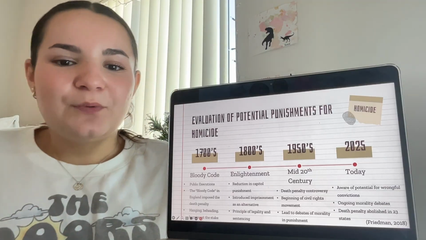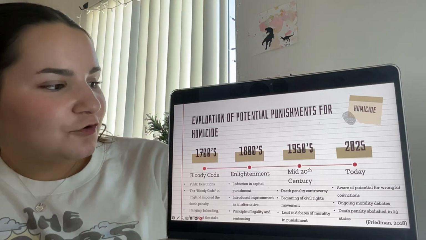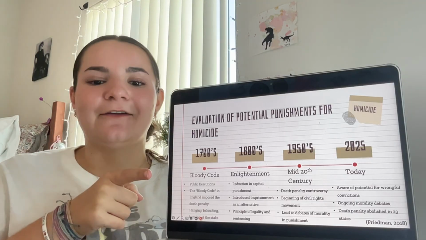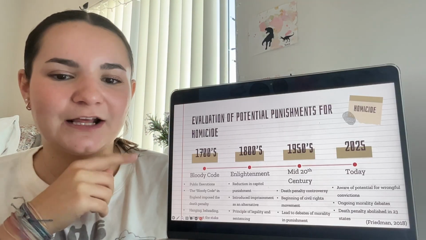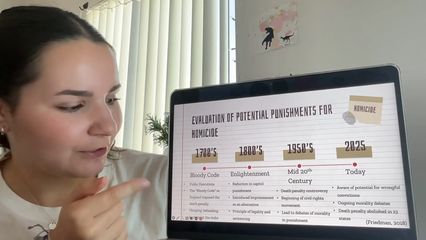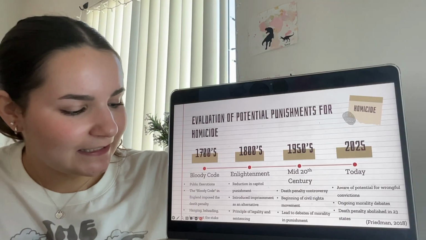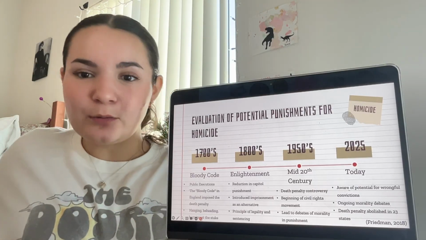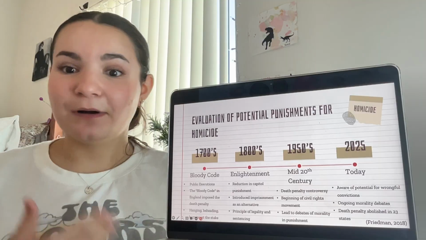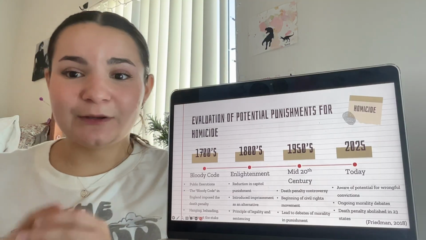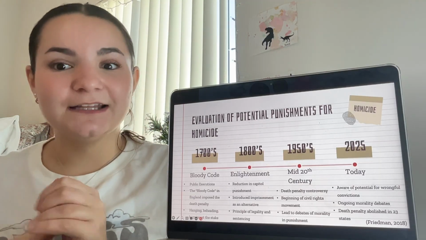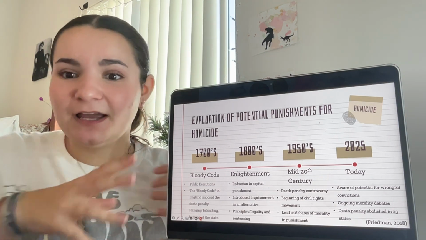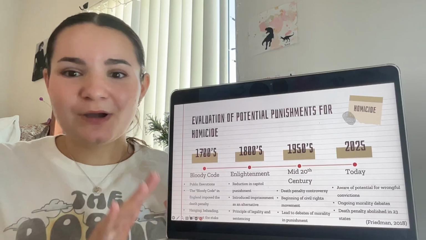Alright, let's keep going. Let's see the evolution of potential punishments in homicide over the years. So, starting out back in the 1700s, we have something that is called the Bloody Code. This was made in England, and it was when they really started to impose the death penalty. This meant for any crime that was going on, somebody was basically going to be publicly executed. And in this, we saw hangings, burnings at the stake, and even beheadings of people, again, very publicly. Whether it was a homicide or you stole a piece of bread, you had a very violent end to your life.